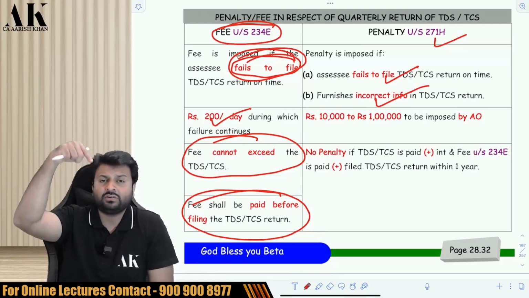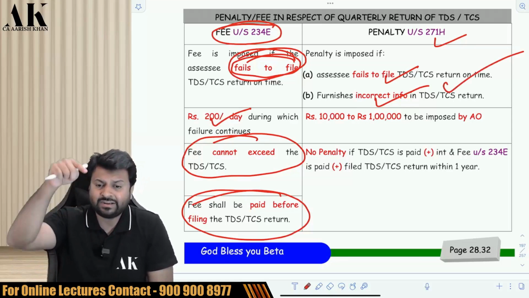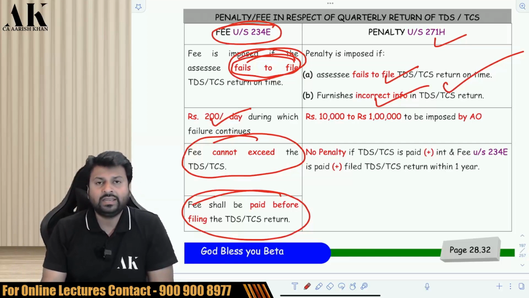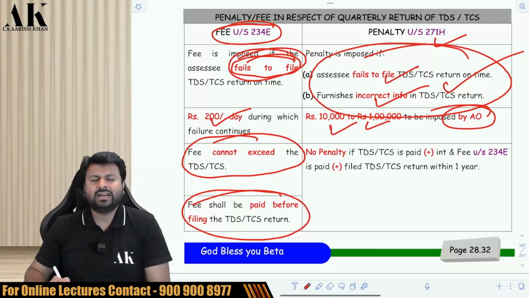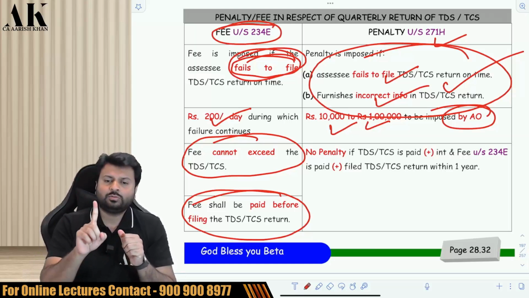So if you fail to file a return, then also this penalty will be imposed, or if you give incorrect information in the TDS and TCS return, then also this penalty will be imposed. How much is the penalty? It is 10,000 rupees to 1 lakh, which will be imposed by the AO. Sir, can I get any immunity from this penalty? Yes. If you want immunity from this penalty, listen to my following conditions.